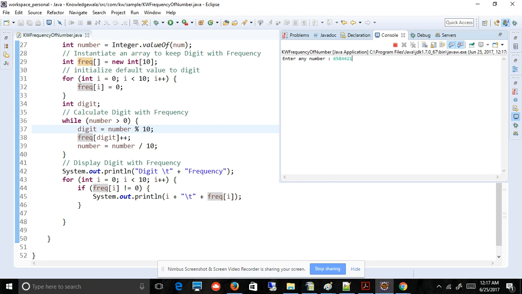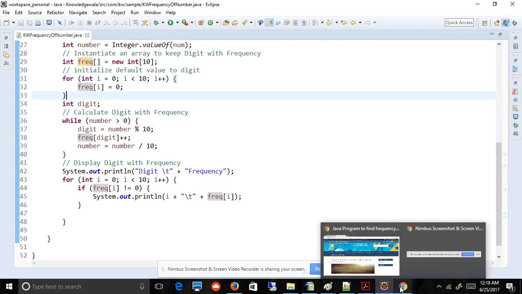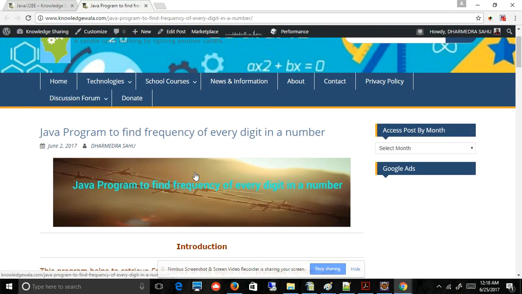6584421, and then hit the enter button. Once you hit enter, it will display all the digits available in this number with their frequency. So digit 1 occurs only one time, digit 2 also one time, but digit 4 occurs two times, digit 6 is one time, and digit 8 is one. This is the program which we have written on our Knowledge Wala website.